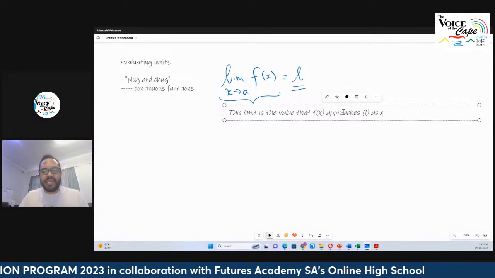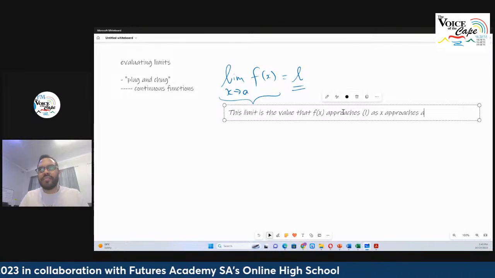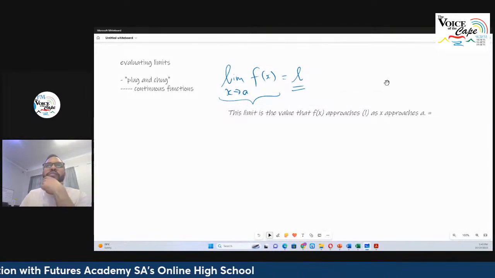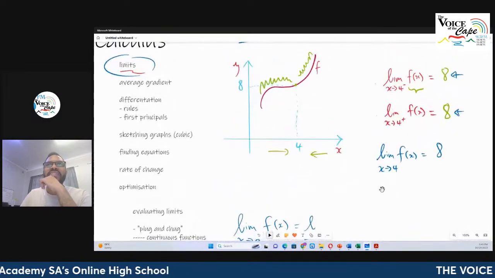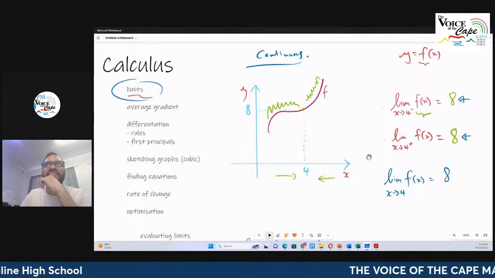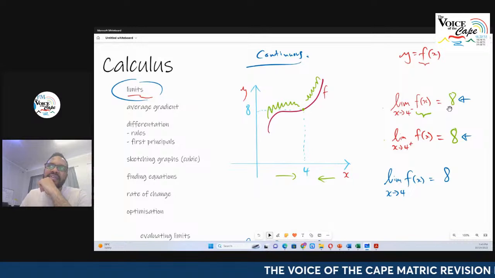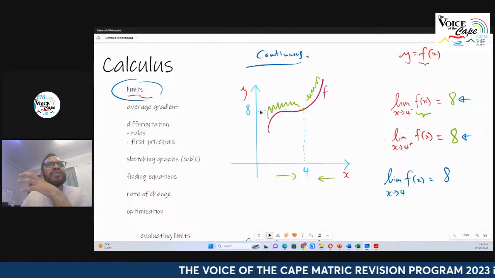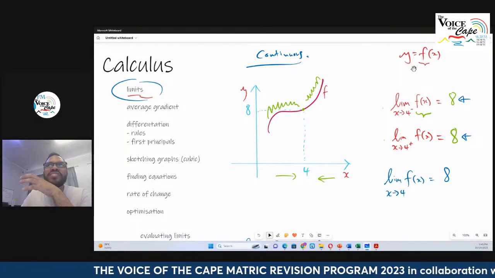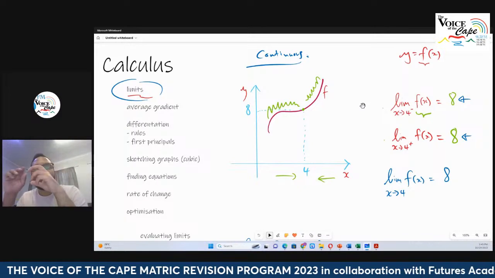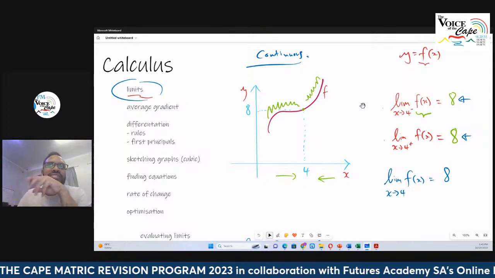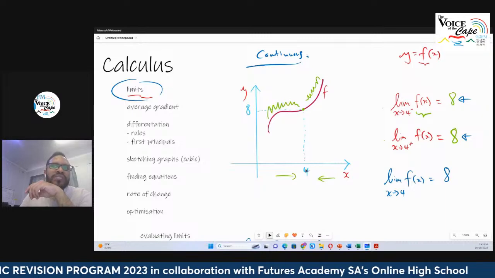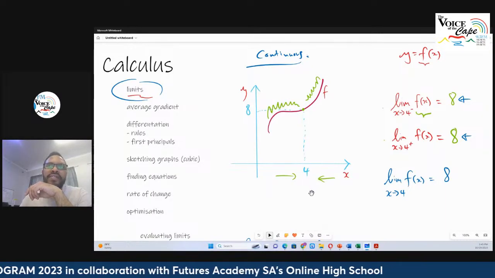So if we go back to the example, we could see that the limit itself is equal to 8. In other words, the limit's value is 8, which is the functional value that the function tends towards or approaches as x moves closer and closer to 4.